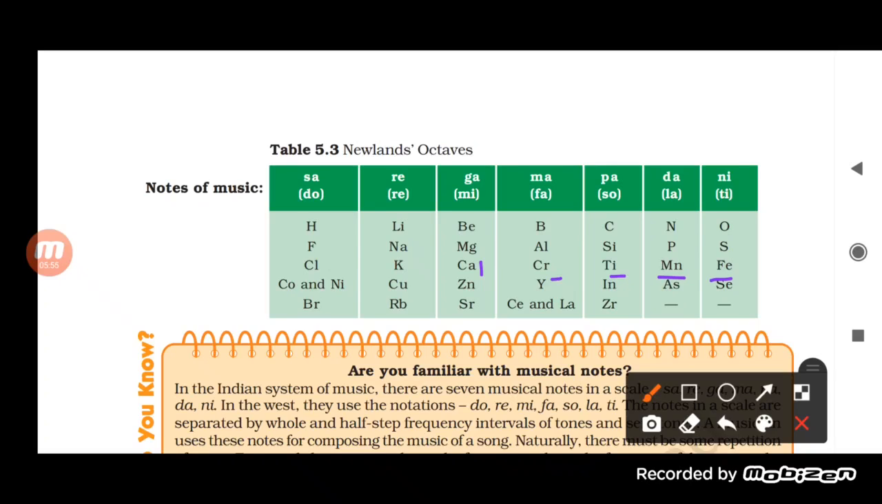And when you compare the property of iron with that of sulfur, or manganese with that of phosphorus, or titanium with that of silicon, we will find out that they are totally different from each other. So obviously the properties didn't match. It was found that after calcium, the properties are not the same as predicted by Newland's law of octaves. So this law is applicable only up to calcium, only to the elements up to calcium.